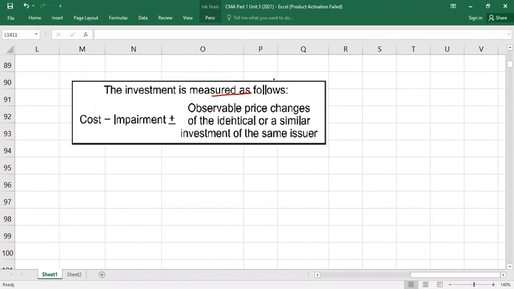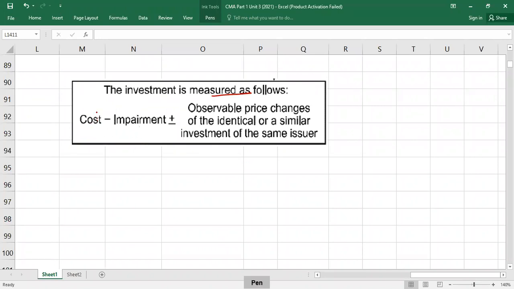First of all, you will take cost of investment. Impairment, as I told you, he will not give you anything about impairment. Otherwise, impairment is a kind of permanent reduction in the value of investment. So this we will cover later, what is impairment, how it is calculated. But my focus is to just tell you measurement alternative.